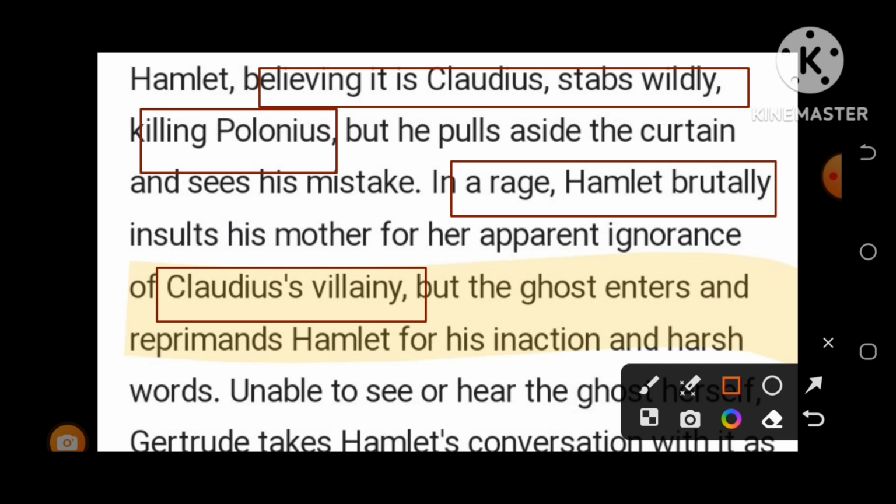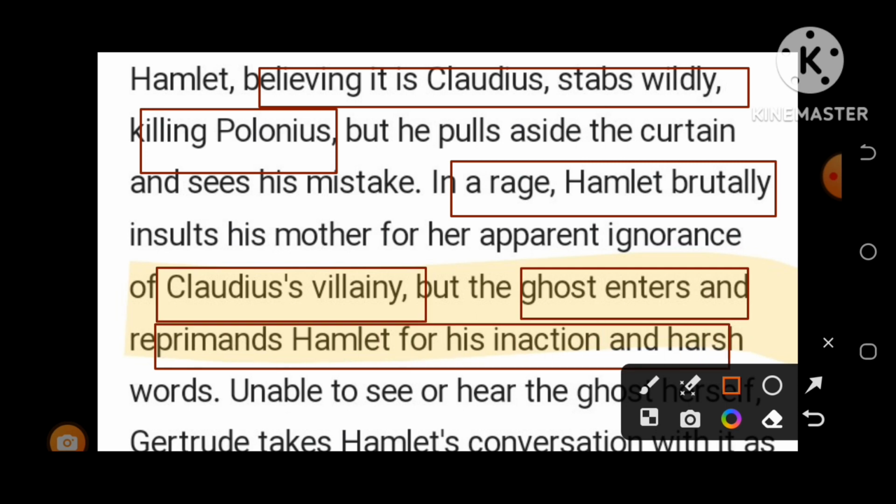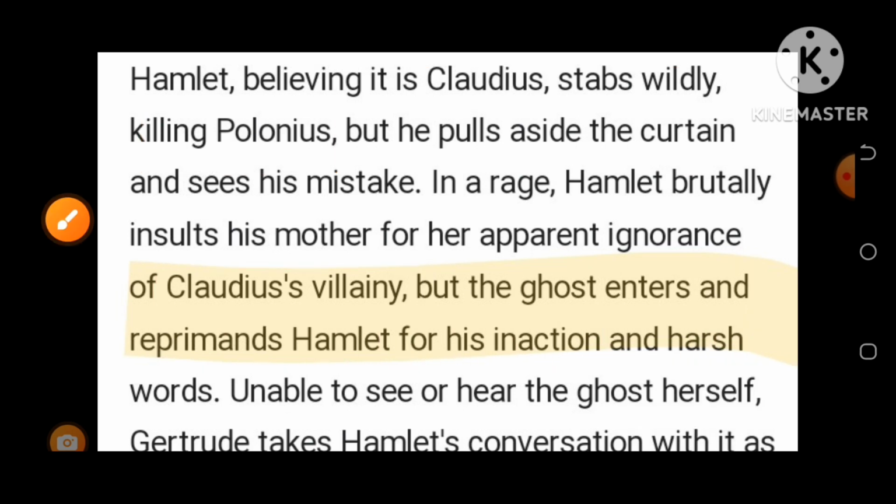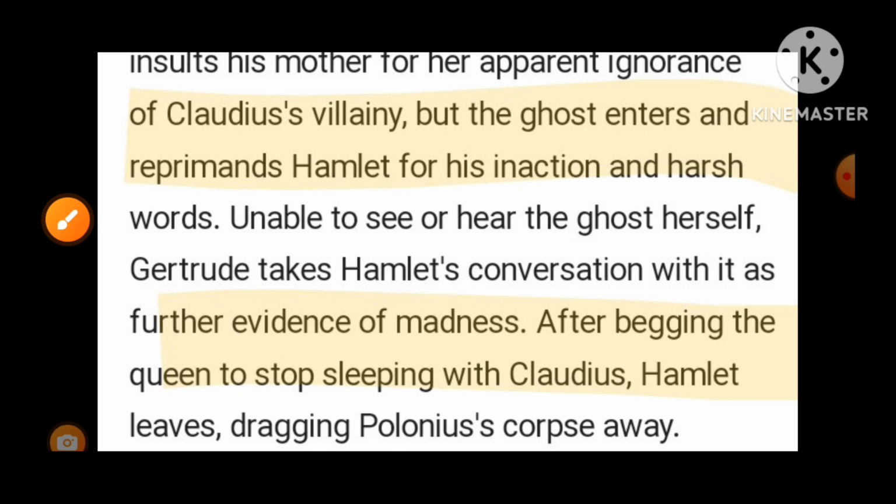But the ghost enters and reprimands Hamlet for his inaction and harsh words. Unable to see the ghost herself, Gertrude takes Hamlet's conversation with it as further evidence of madness.